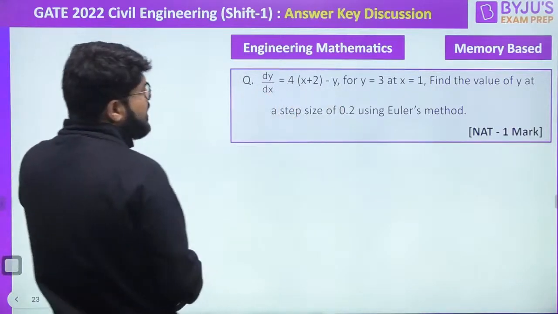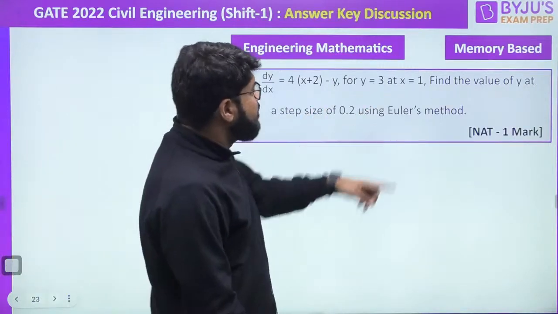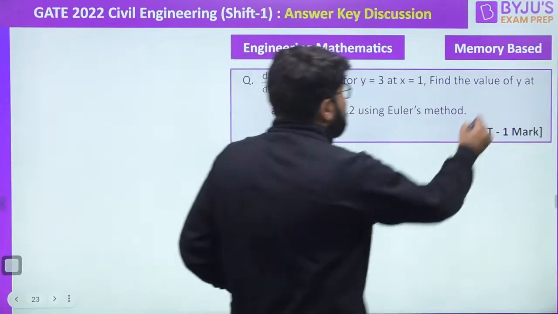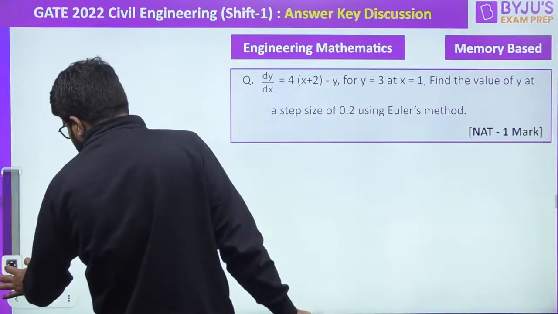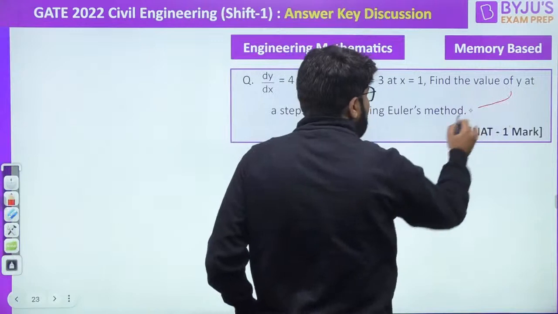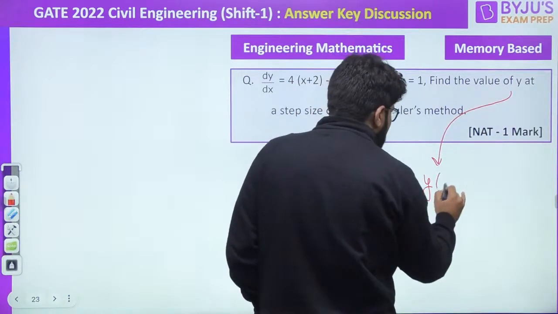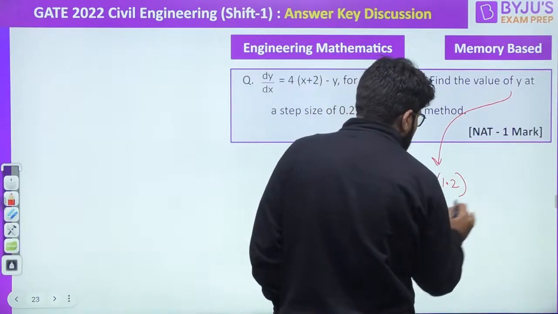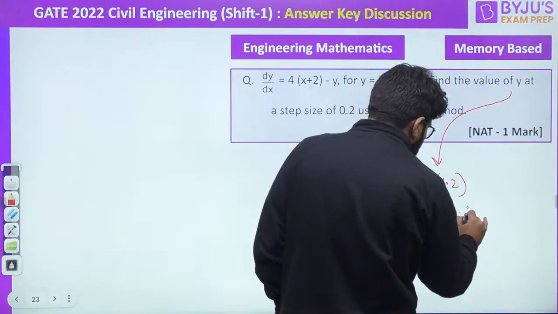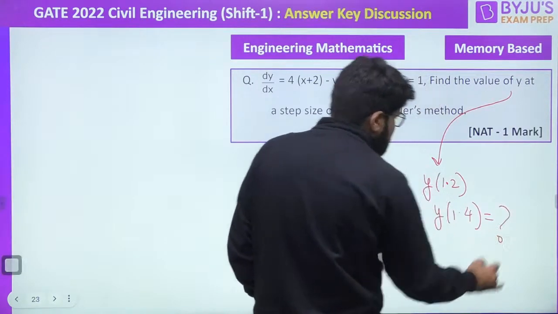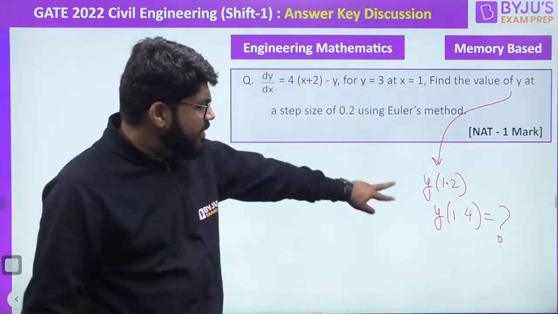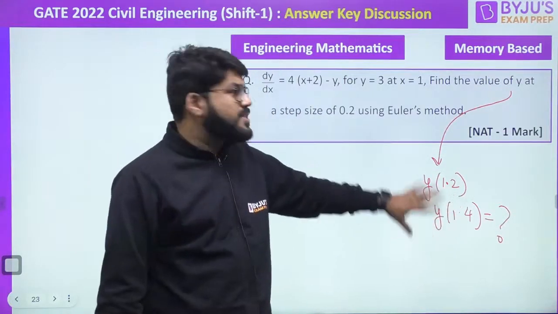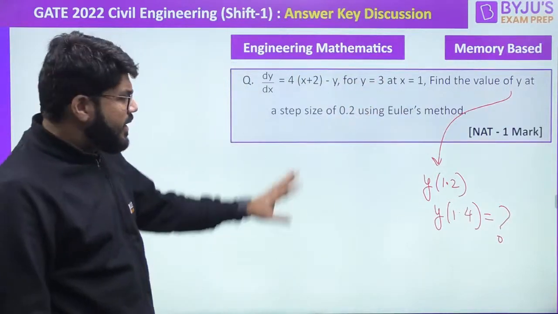dy by dx equals 4x plus 2 minus y, for y equal to 1. Find the value of y. Guys, you have to confirm this. I have received two different inputs for this question. Find the value of y. Whether they are asking y at 1.2 or y at 1.4, you will confirm, because I have received two different questions from two different sources. Rest of the statement is correct.